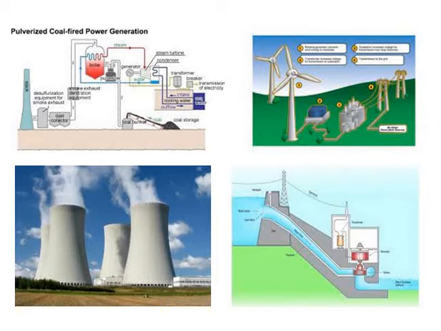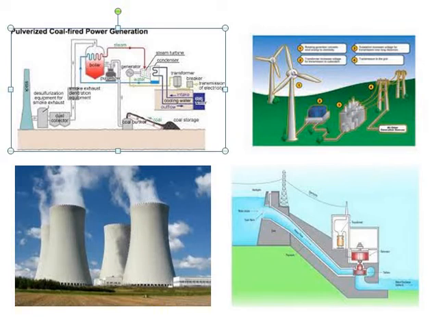You can see here, it is a thermal power station, that is coal-fired power generation. Coal-fired means coal is heated, that heat is used to generate steam, then that steam pressure is used to rotate the turbine, and then electrical energy is generated. Conversion of heat energy into electrical energy only. But thermoelectricity is a little bit different, that we will discuss later.